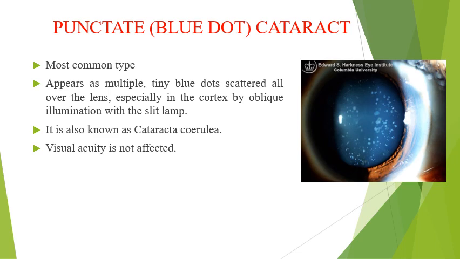First is the punctate or blue dot cataract. In this picture, we are seeing various tiny blue dots. This is the most common type. They appear as multiple tiny blue dots scattered all over the lens, especially in the cortex. By oblique illumination with a slit lamp, we are able to see the blue dots. It is also known as cataracta caerulea. Visual acuity is not affected in this case.